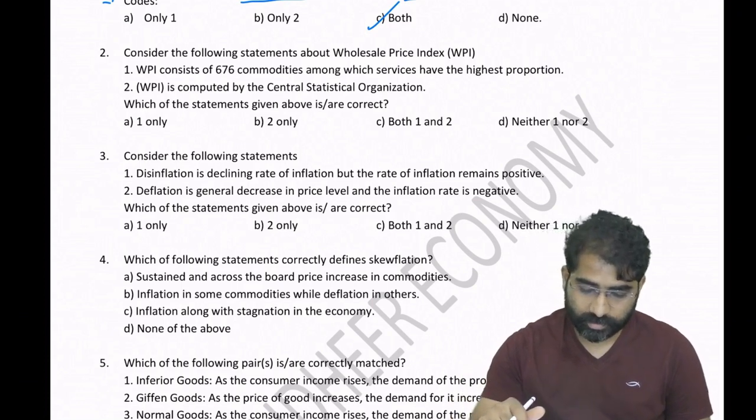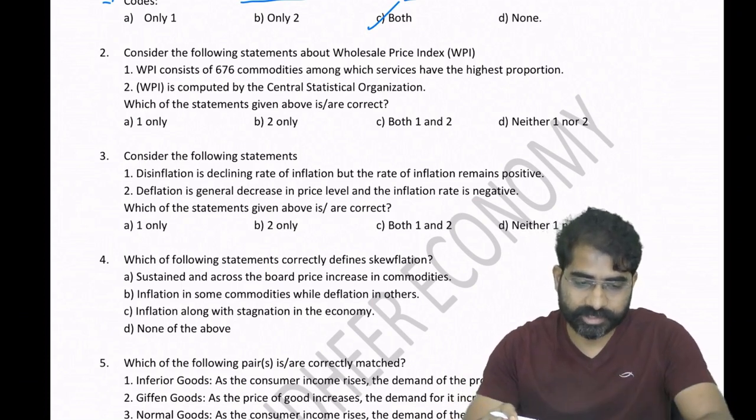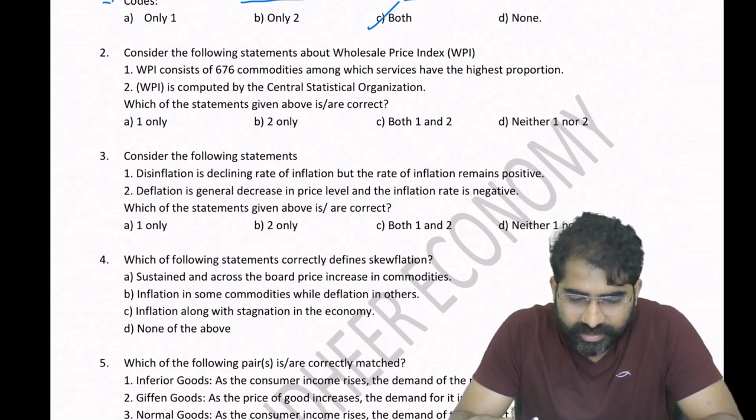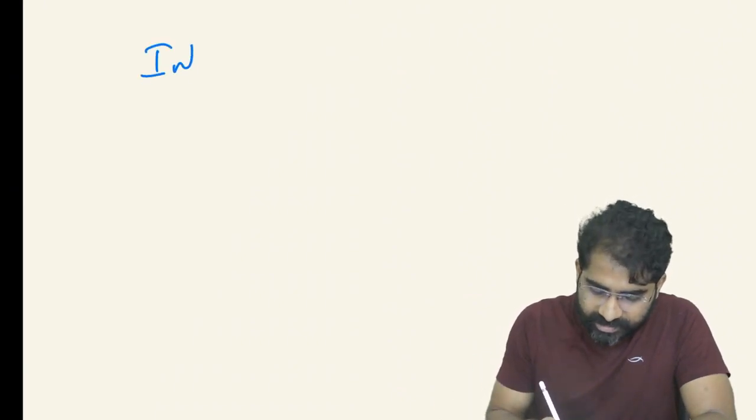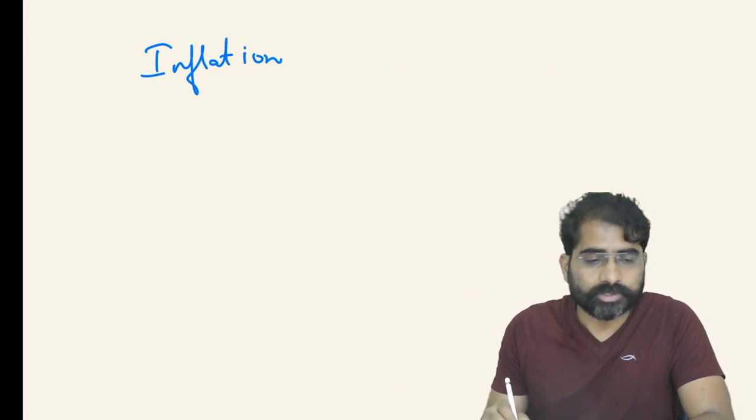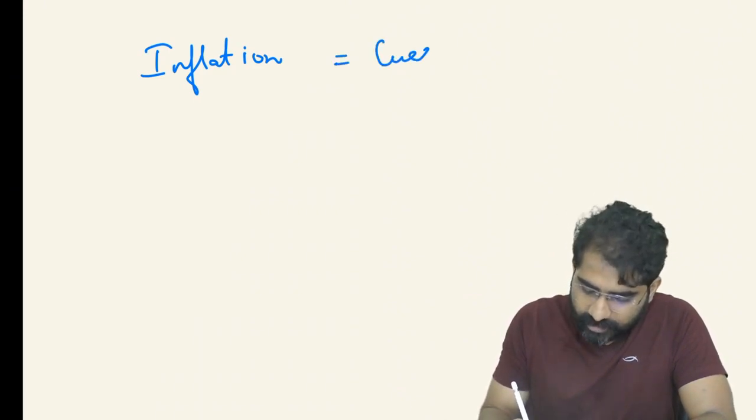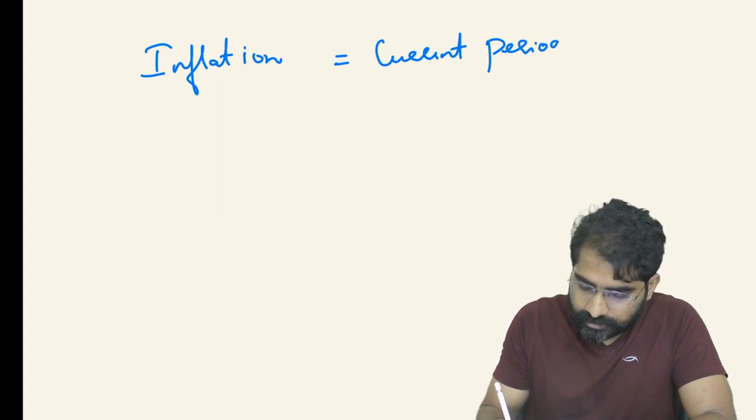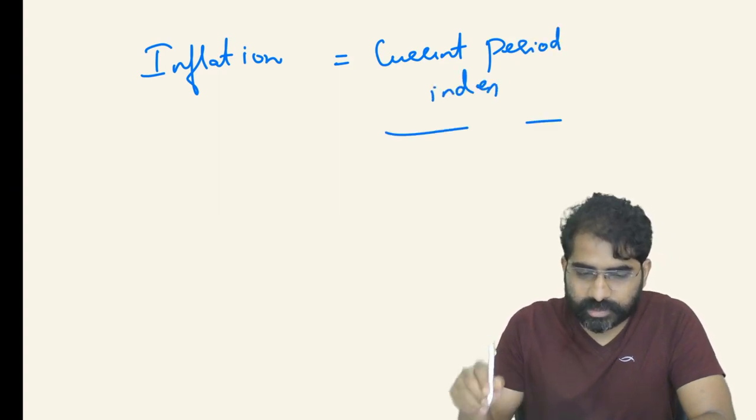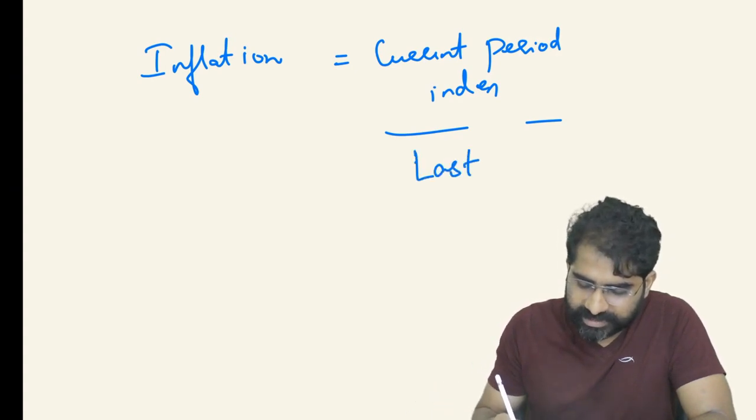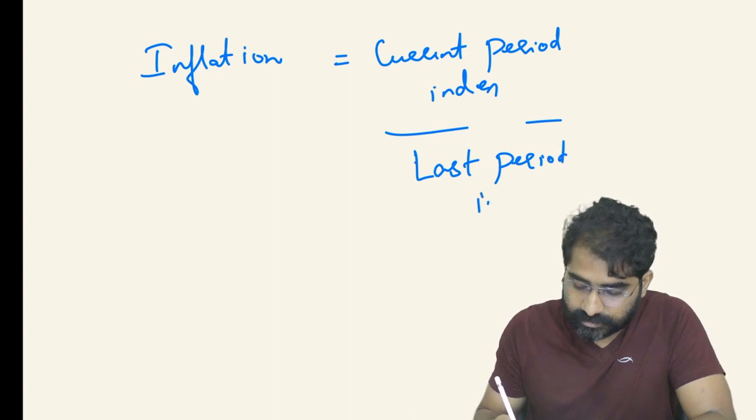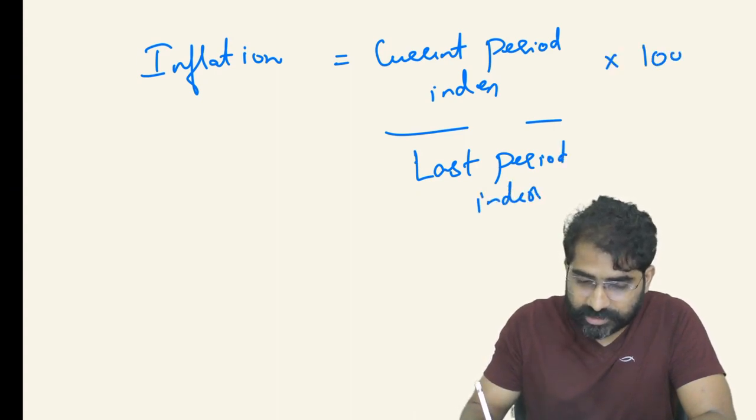That's fine. Okay, now talking about measuring inflation. So there are different indices which you use for inflation. So how do we measure inflation? I'll be very fast here. We try to measure inflation in this way. So we have different indexes. When we are measuring inflation, we have the current period index, and then we have the last period index, that is the base year index, into 100. This is what we do.